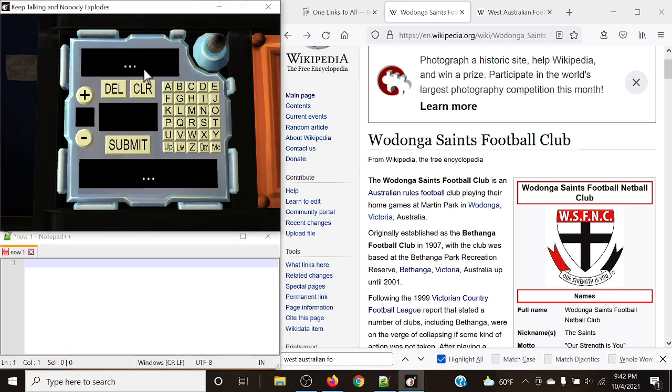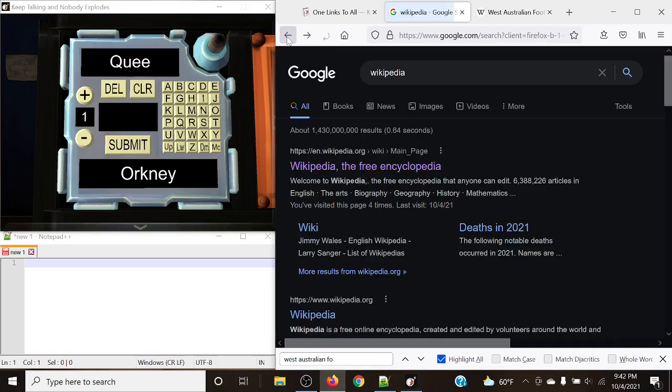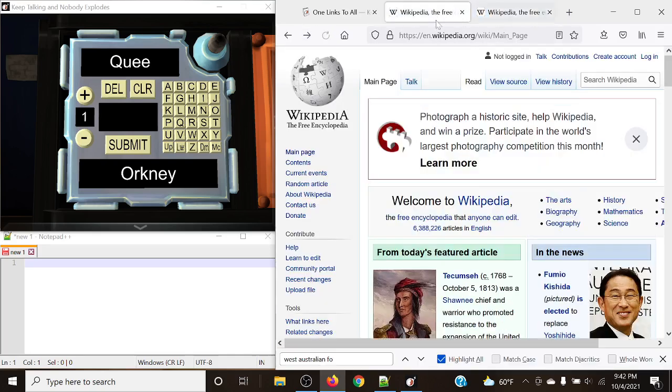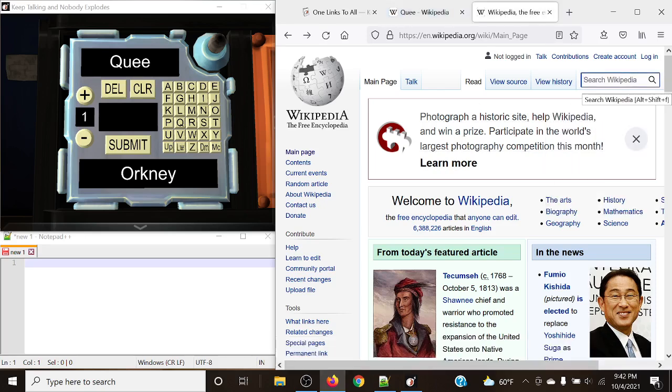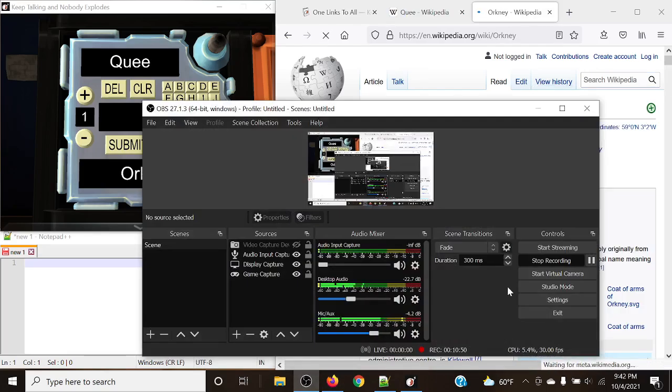At the beginning of the bomb, it will actually be querying for two different pages that you can start from and end at. So let's see what we get. Okay, so in this first one, we're going to be getting Qui. And for the next one, we're going to be getting Orkney. Let me just make sure. Yeah, we are.